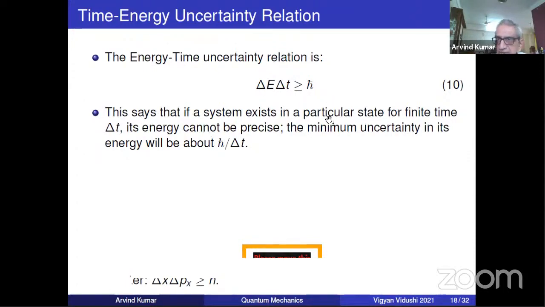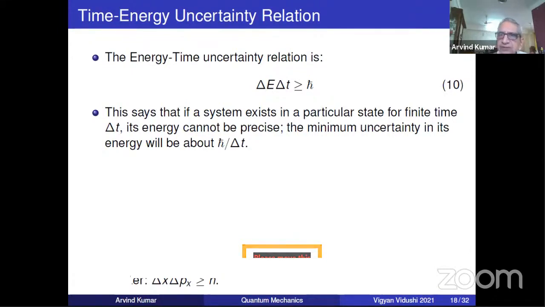I hope you understand. If a system exists in a particular state for a finite time delta T, then its energy cannot be exactly defined, because if delta T is finite, delta E cannot be 0. Then 0 into finite will not satisfy this relation. Only if delta T is infinite, then delta E can be 0, because 0 into infinity can give you a finite quantity. But if delta T is finite, delta E cannot be 0. So this is what the uncertainty principle is directly coming from, the experimental fact.